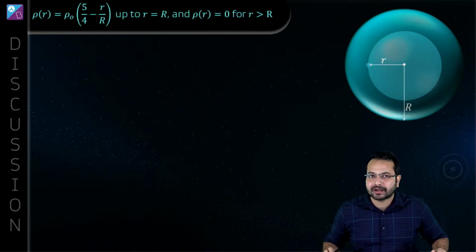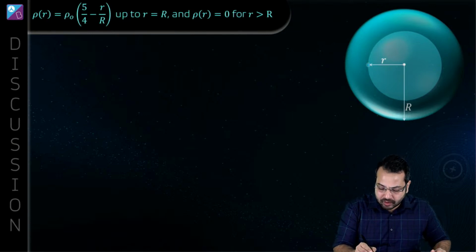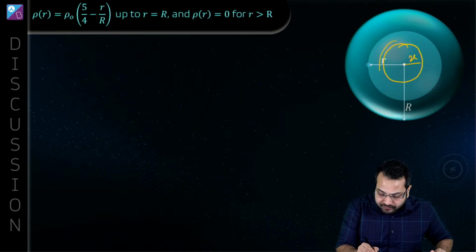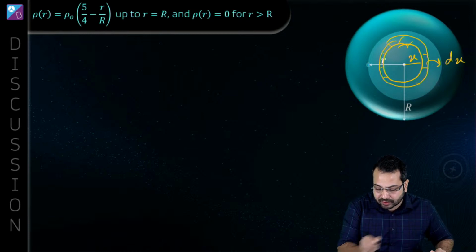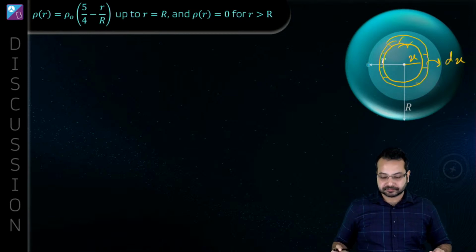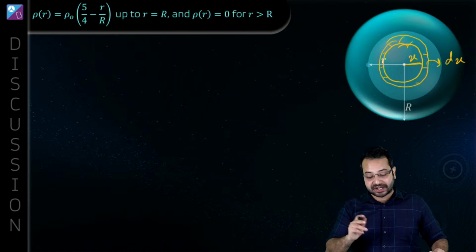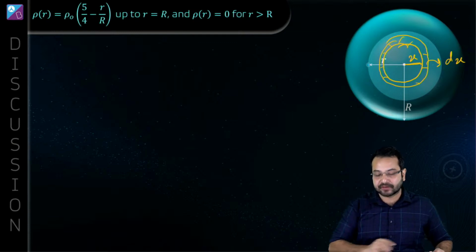Okay, how do we do that? Let's do it like this. What I'm going to do is, at a distance x from the center, I'm going to take a thin spherical shell. This thin spherical shell has a thickness, how much? You can guess that. It has a thickness of dx. So at a distance x, this thin spherical shell has a radius x and it has a thickness of dx.